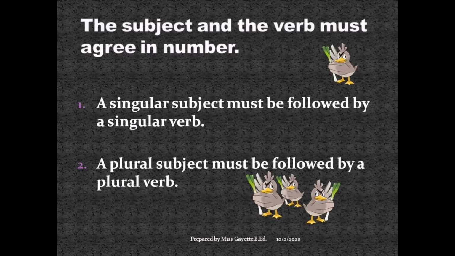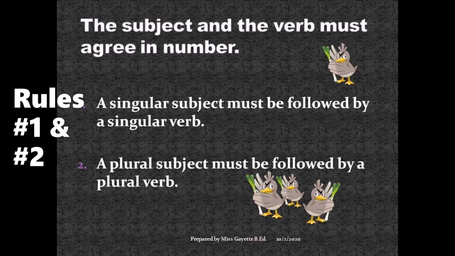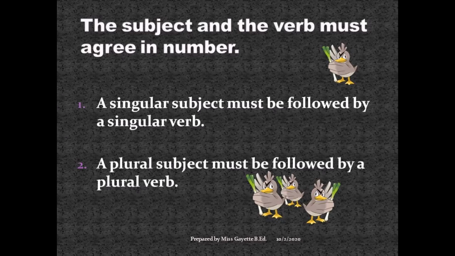An important rule in subject and verb agreement or concord is the subject and the verb must agree in number. A singular subject must be followed by a singular verb, and a plural subject must be followed by a plural verb. Though verbs do not have singularity or plurality, we say so just so that explanation can be had.